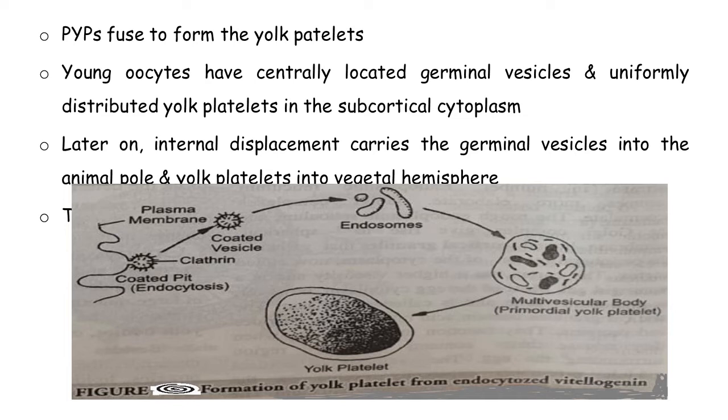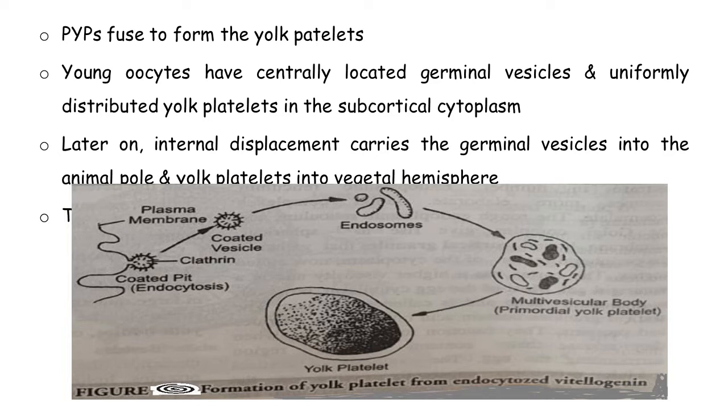Later on, internal displacement carries the germinal vesicles into the animal pole and yolk platelets into the vegetal hemisphere. So this is internal adjustment. After the process is over, the yolk is present in the vegetal hemisphere as well as the middle of the egg. Also in the animal pole too, where the nucleus is present, because cytoplasm is restricted to a very small area, so maximum part of the egg is occupied by the yolk. So this process of displacement introduces asymmetry in the oocyte, and that asymmetry is in the form of the animal vegetal axis.